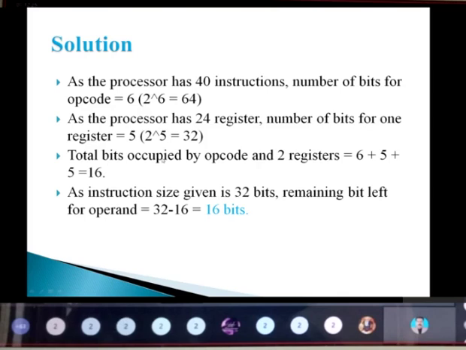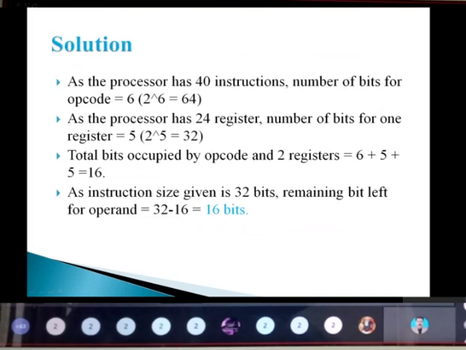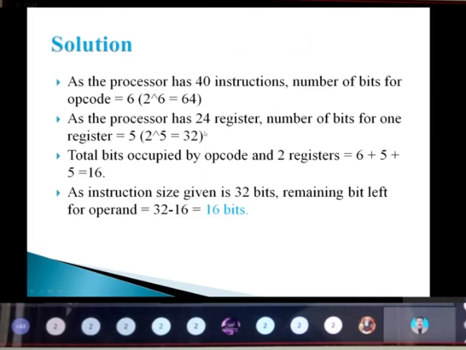Next, the processor has 24 registers, they have given. So the number of bits for one register will be what now? 2 power 5, so we'll get 32. Because it is a 32-bit instruction word, right? So 2 power 5 will give the value 32. So the number of bits for one register will be 5. But in my processor, how many registers am I having?